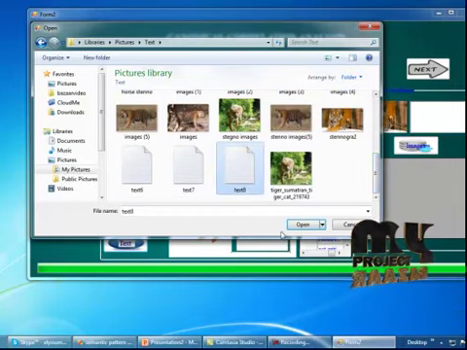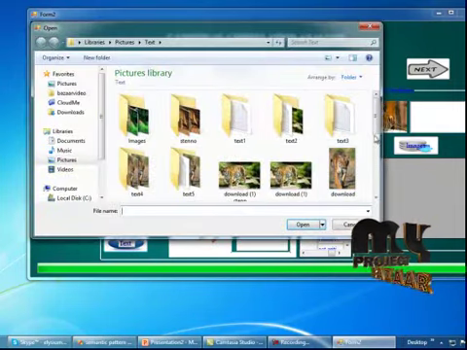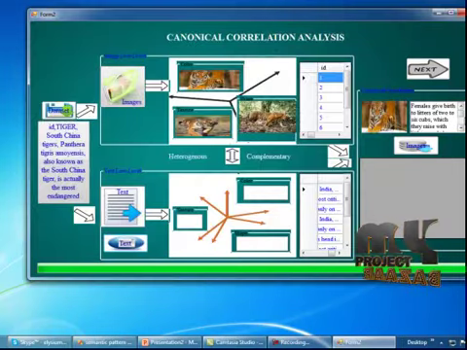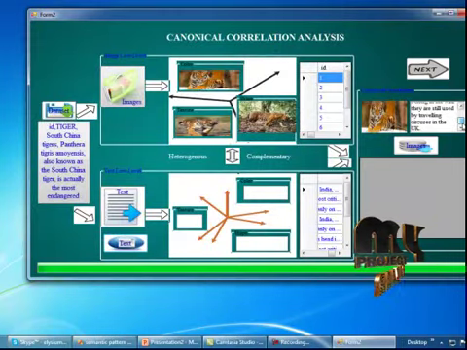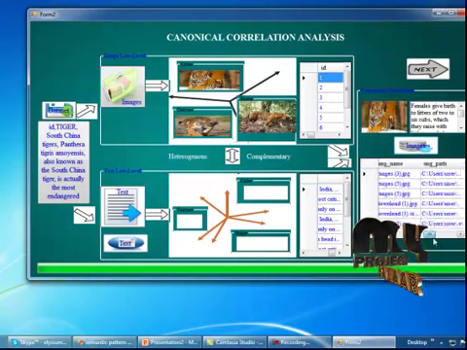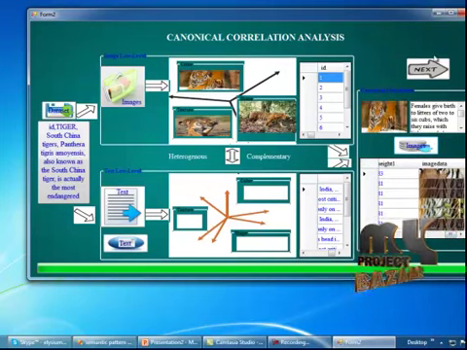So I'm going to select this text. The selected text will be displayed in the text box here. If there is a match between the image and the text, that will be displayed in the grid view. Let's move to the next form.